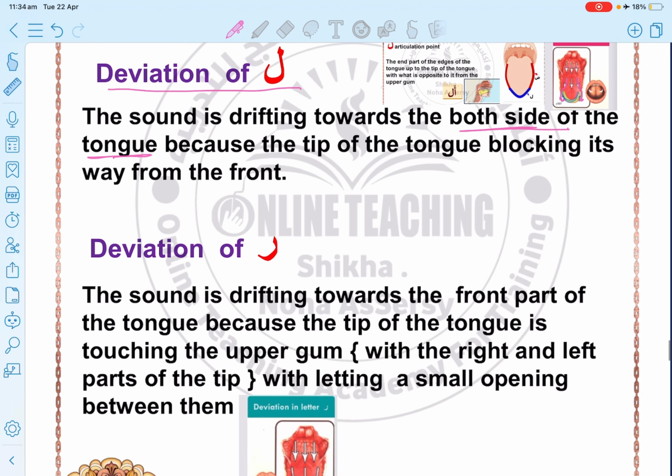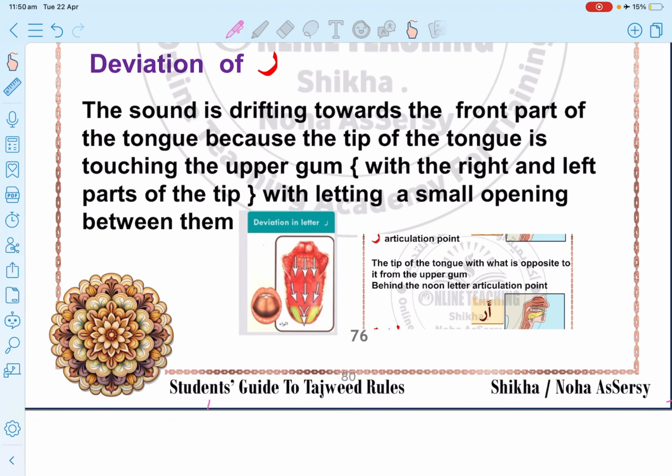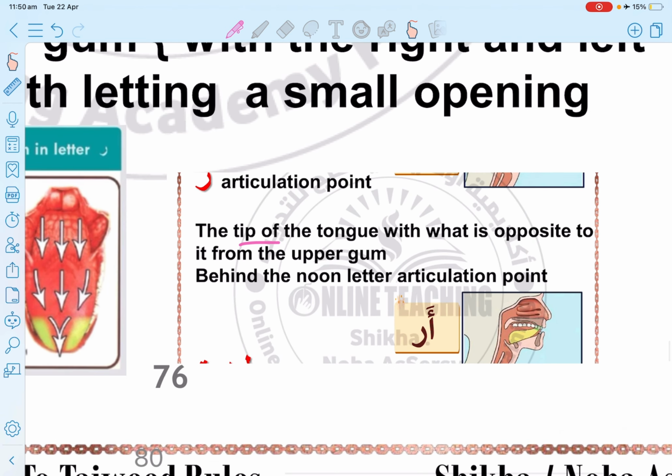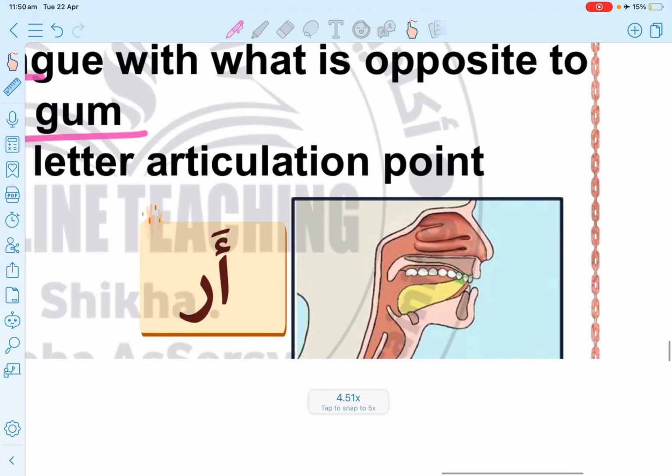Now let's move to the deviation of the ra letter. Before anything, let's see the articulation point of the ra. The articulation point of the ra is very easy: the tip of the tongue hitting the upper gum. This is the articulation point of the ra in a simple way.